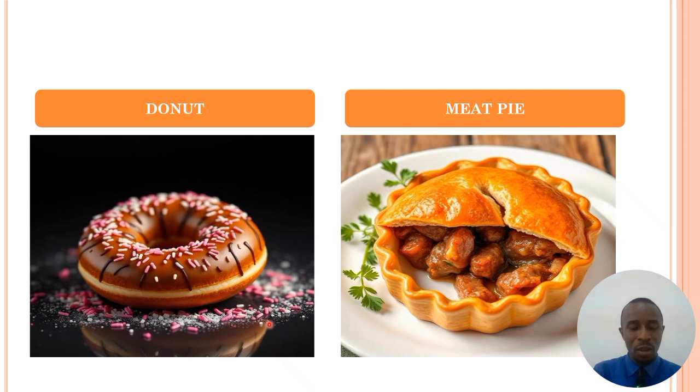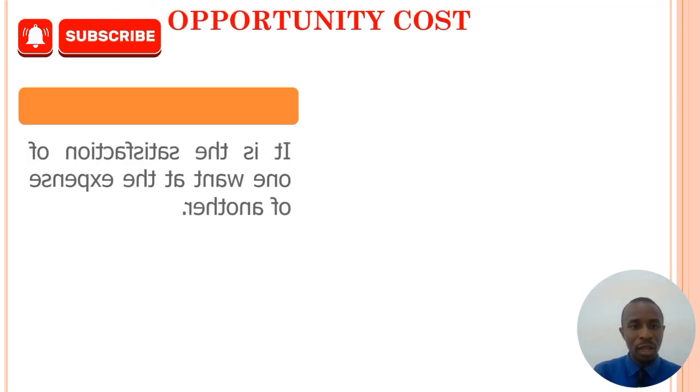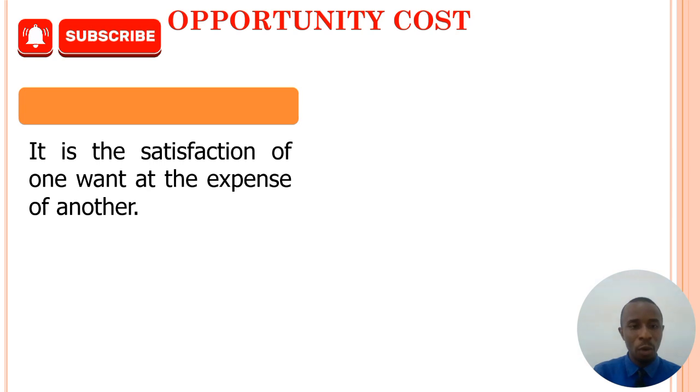For example, if the student decides to buy donuts and decides to forego meat pie, the donut that is bought here is referred to as the money cost, while the meat pie that the consumer decides to forego is the opportunity cost. So the item left on board is the opportunity cost. My definition here: opportunity cost means satisfying one want at the expense of the other.